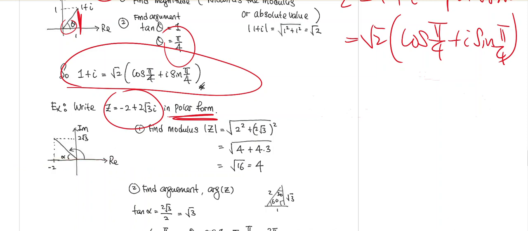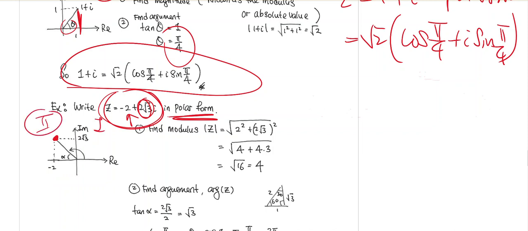Anyway, so back to this. That was a little bit of a tangent. We need to figure out where this point is. For this point, the real part is -2, and the imaginary part is 2 square root of 3. So it's going to be here, and you know that this complex number will be represented by a point that falls in the second quadrant.